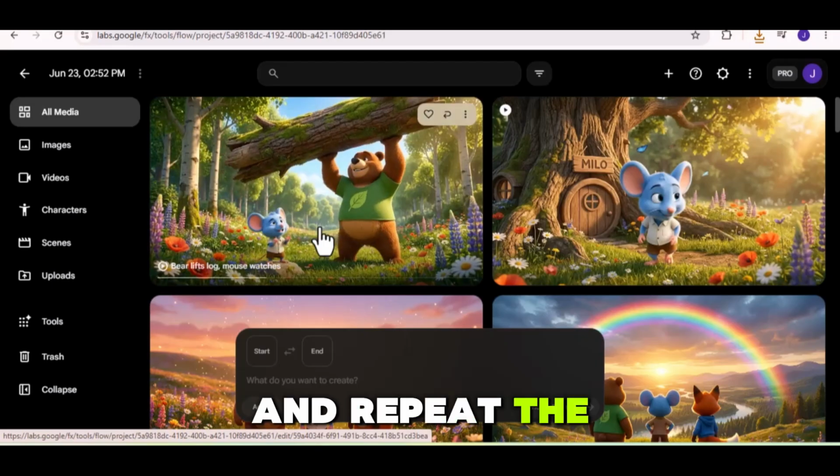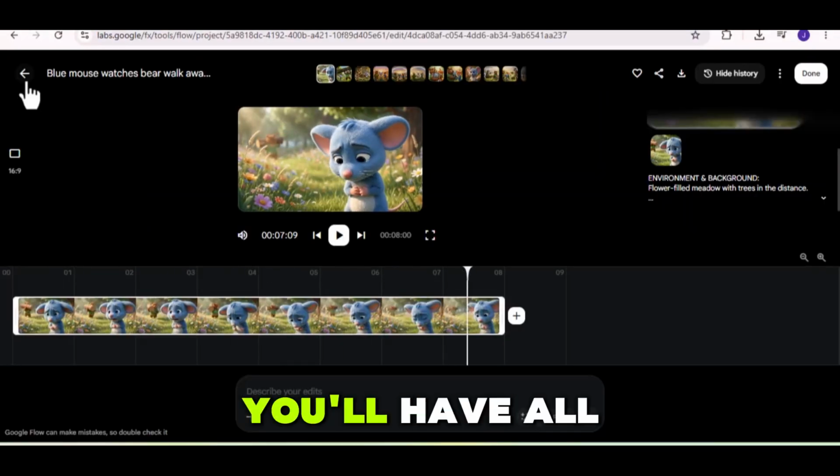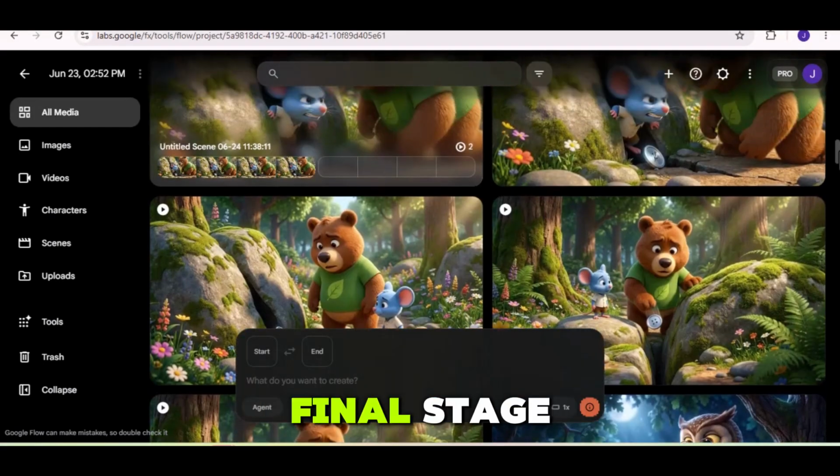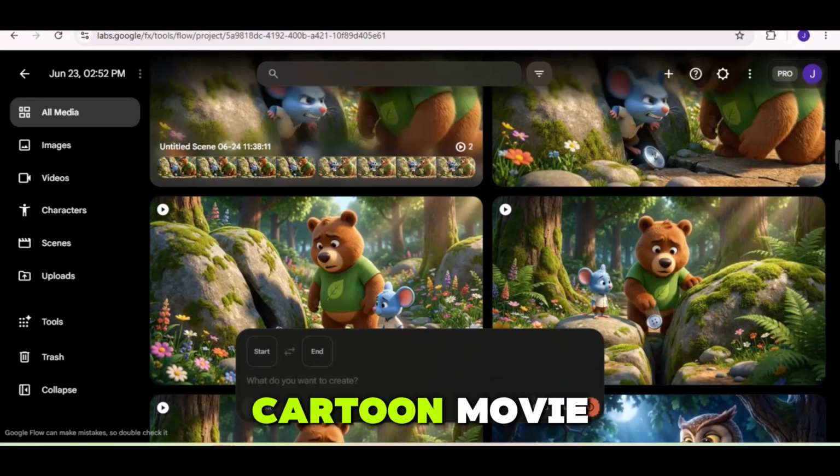Download and repeat the process until every single scene has been animated. By the time you're done, you'll have all your video clips ready for the final stage, and that's where we put everything together and transform it into a complete cartoon movie.